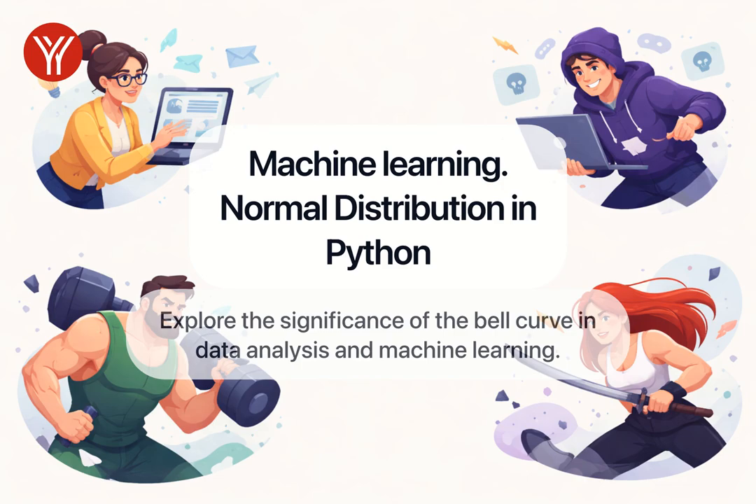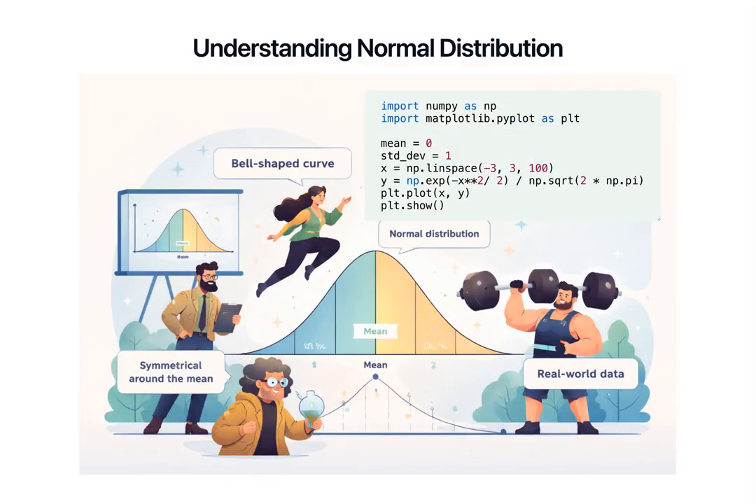Machine learning, normal distribution in Python. Explore the significance of the bell curve in data analysis and machine learning. Normal distribution is a fundamental concept in statistics, characterized by its bell-shaped curve. It is symmetrical around the mean, representing many real-world data sets accurately.